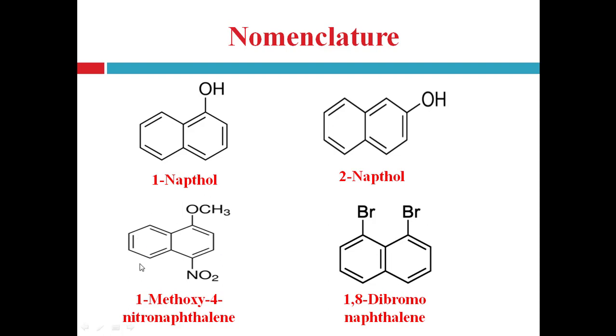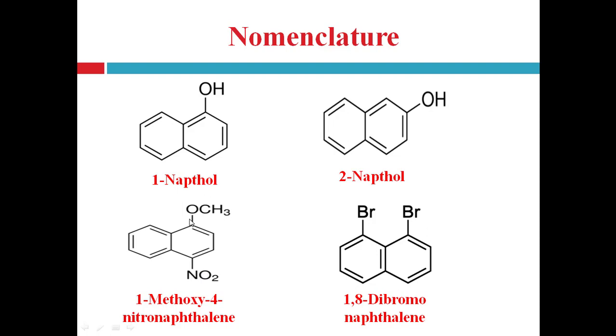Here is another molecule, a substituted naphthalene ring, in which one OCH3 group, that is a methoxy group, and one NO2 group are present on the ring. Here the methoxy is at the first position and the nitro group is at the fourth position.